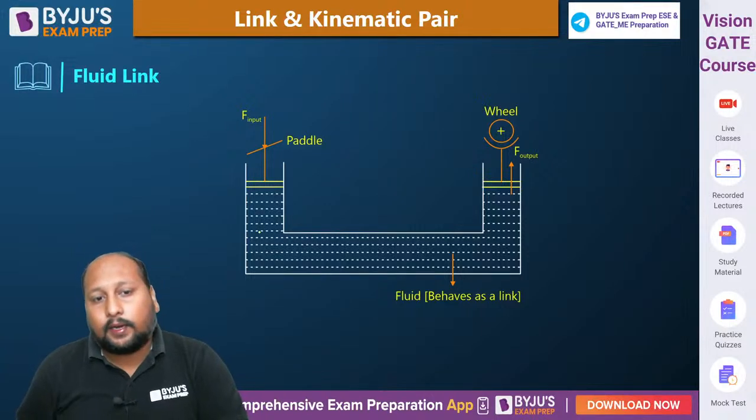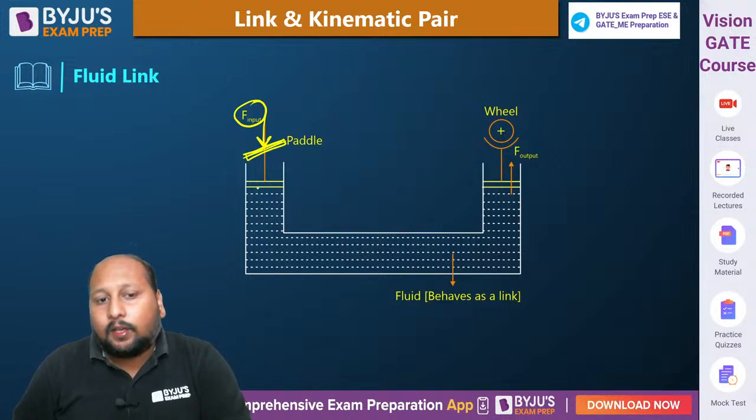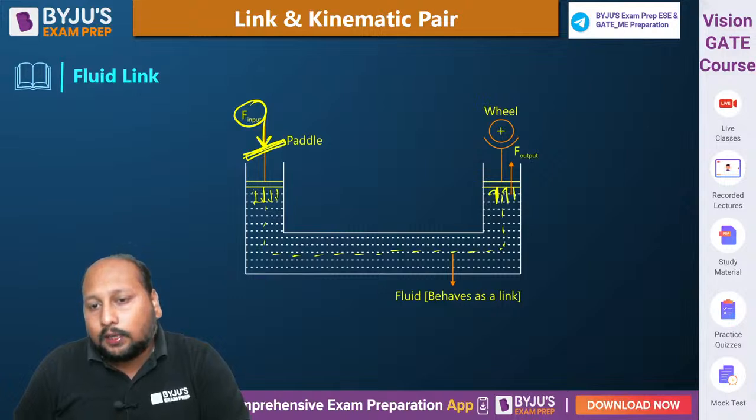Now, if you try to apply some input force to this paddle, what will happen? We will be applying pressure on this side of the fluid. Due to this fluid pressure, this force is being transmitted and we are pushing this ram on the upper side, the output.